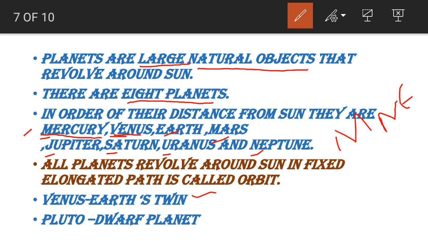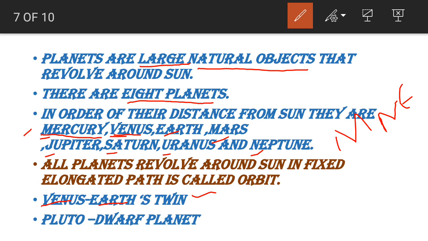Venus is also called Earth's twin. Why is it called Earth's twin? What does twins mean? Resembles the same. Both Venus and Earth resemble each other, looking like the same planets. So it is called Earth's twin. Everything, all the shape, everything will resemble the same. So Venus and Earth are said to be twins. Venus is called Earth's twin.